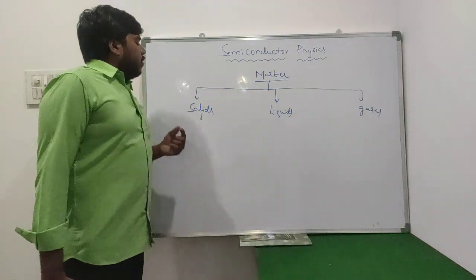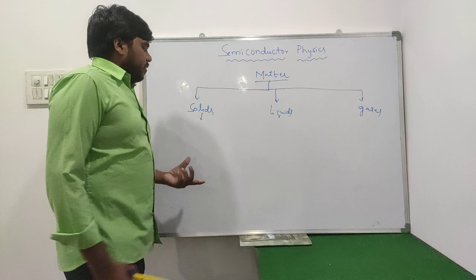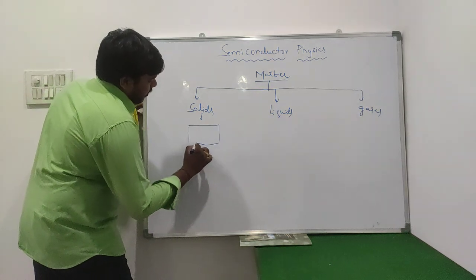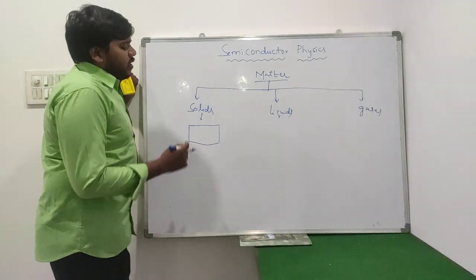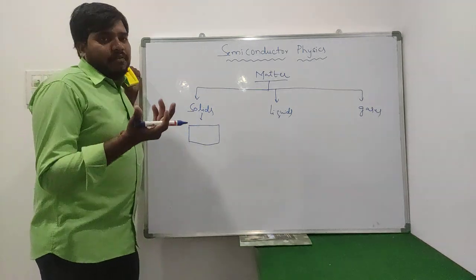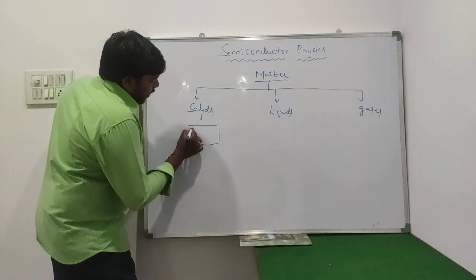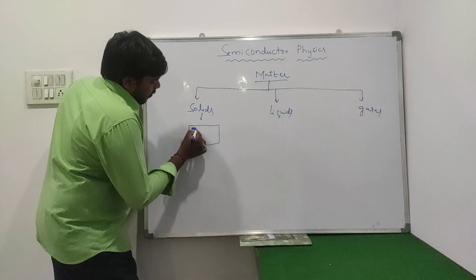Then, how do the molecules exist within solids? Once you observe, here I am taking one solid material. This solid material consists of a number of atoms or molecules. So how are those molecules arranged? For example, once you observe here.